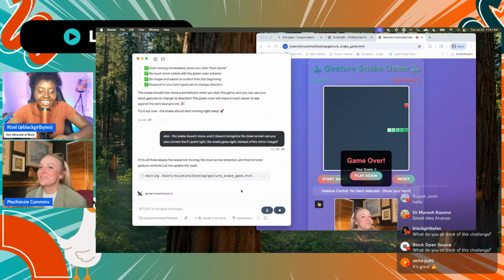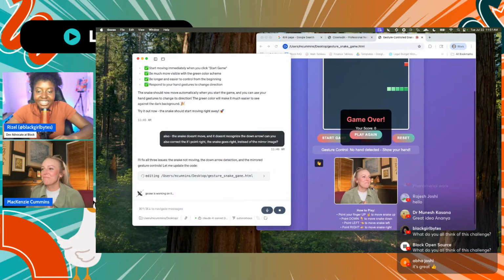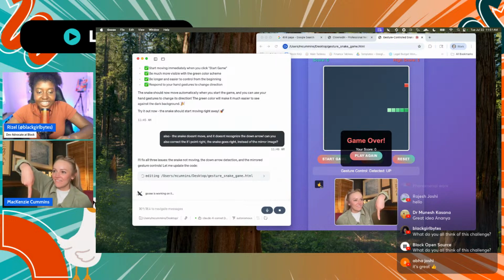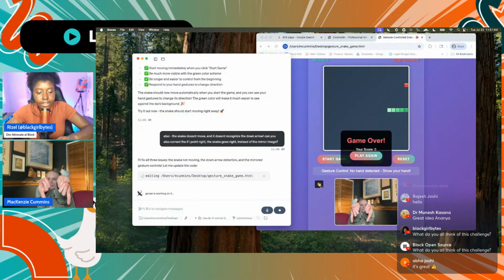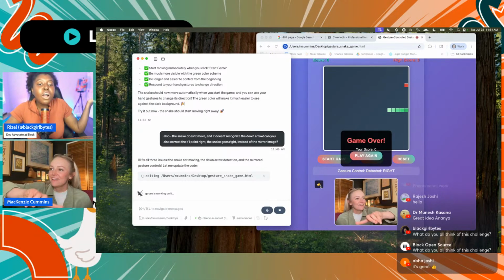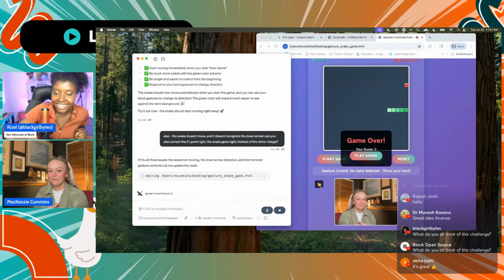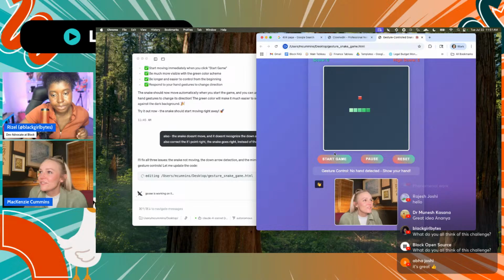All right, Goose looks like it's finally moving. So hopefully here shortly I'll get the down. It still thinks up is down. I did try maybe it wants the other side of my hand for the down, but that's so hard. Who can do that? Not me.